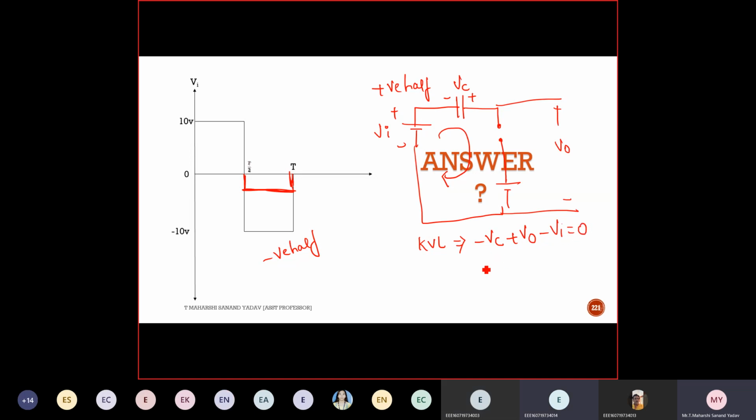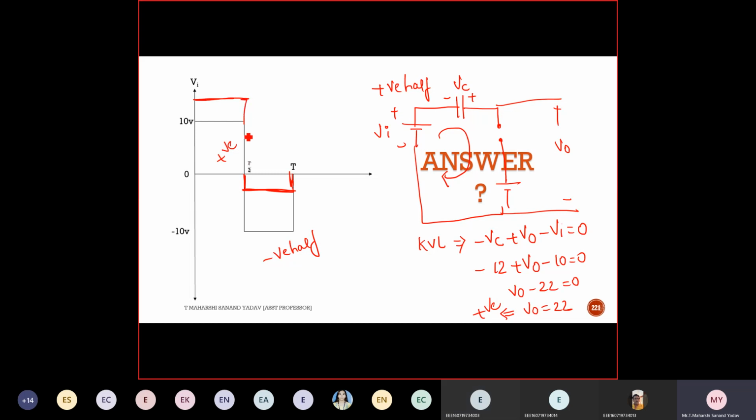Equals to, so VC is charged to 12 volts. 12 plus 12. V out, input 10. Next, V out minus 22. V out is equal to 22. This is during the positive half. So the output is 22 volts.